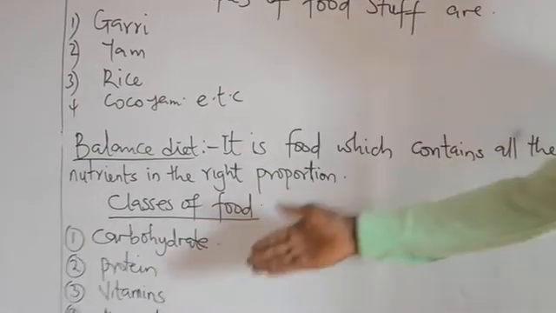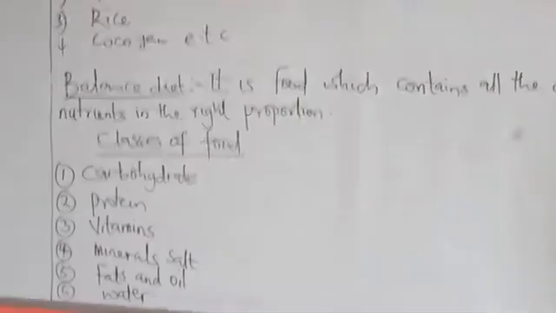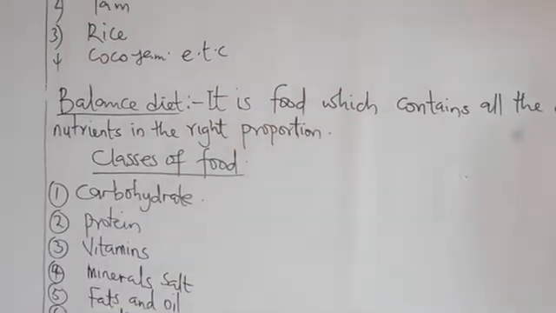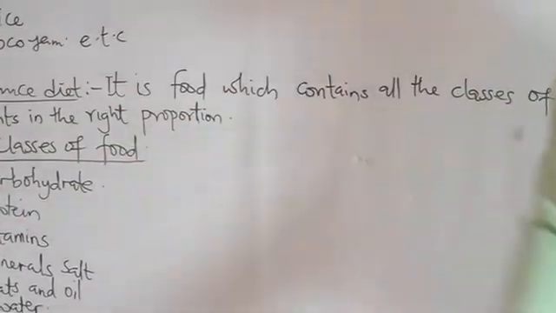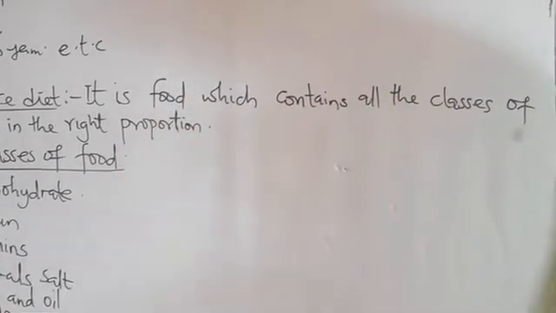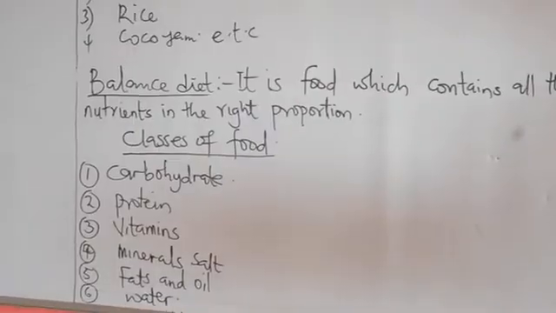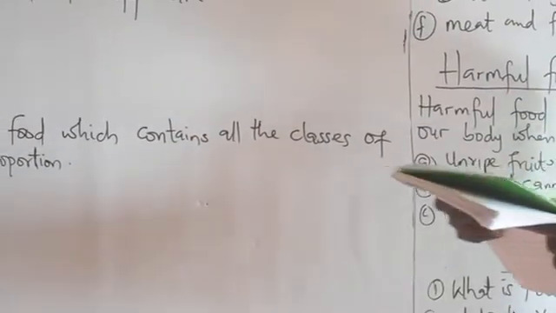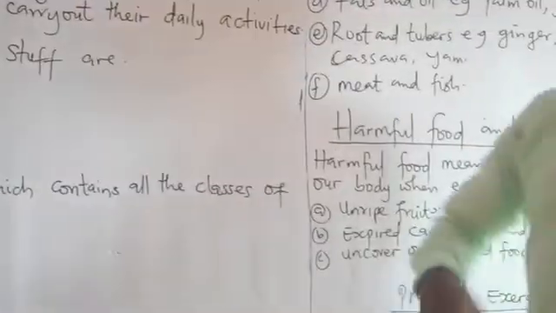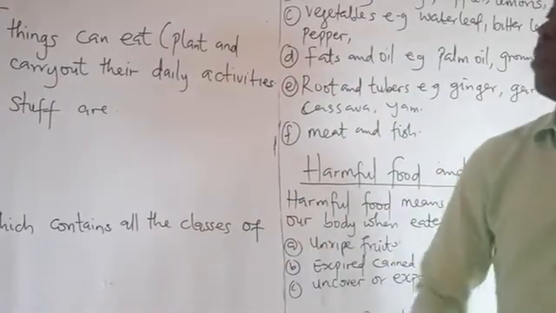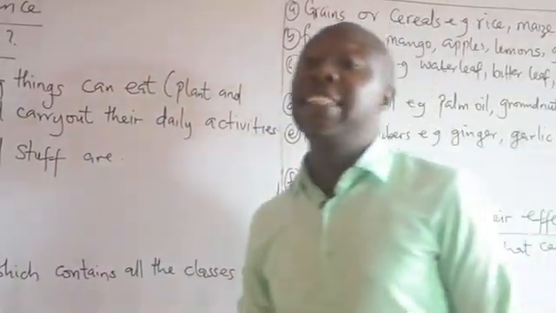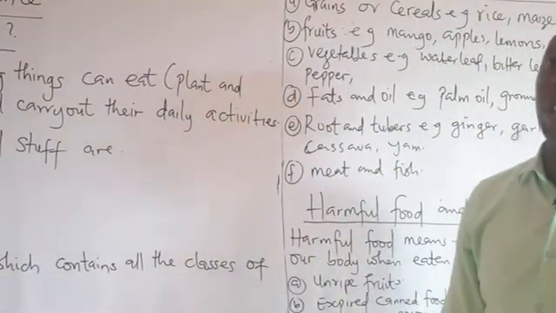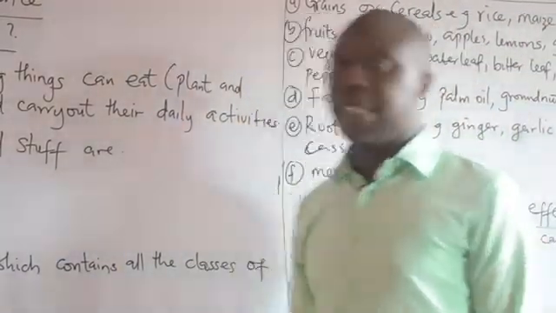What are the examples of carbohydrates? Or let me even ask, what is carbohydrate? Carbohydrates are referred to as the energy-giving food because they supply energy to the body. Some of the examples of carbohydrate include yam, rice, cocoyam, maize, name it. There are so many examples of carbohydrates. Carbohydrate is the energy-giving food. It supplies energy to the body so that we can carry out our daily activities.